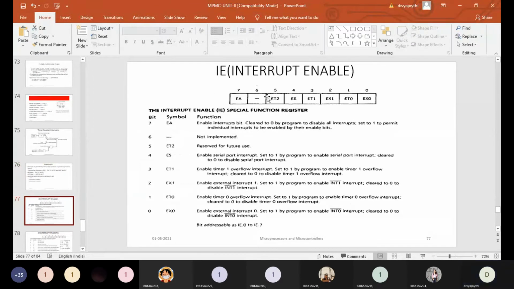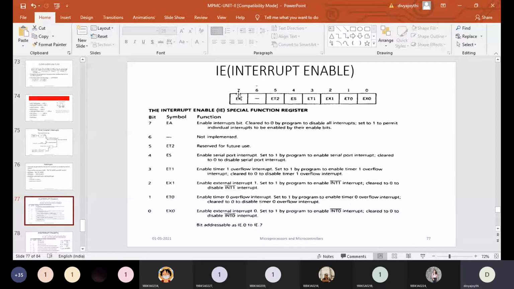So this is what we call the register set of interrupt enable. Interrupt enable is also an 8-bit register, starting with D0 to D7.